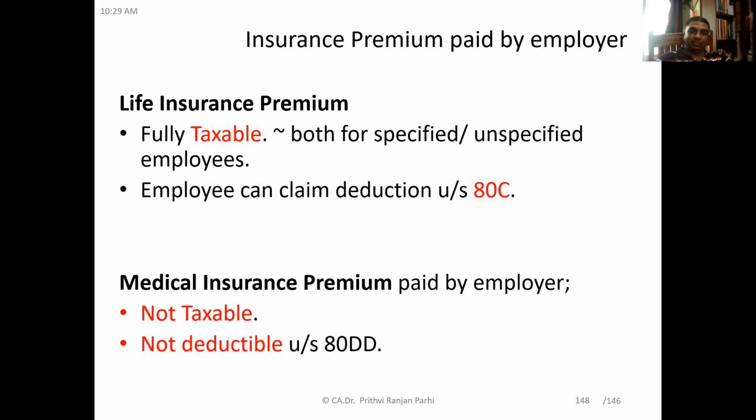Is it clear to you? For example, let us say your life insurance premium is paid by your employer. Your company is paying your life insurance premium. It will be included in your salary. It is a taxable perquisite. You are getting a benefit because you should have paid your life insurance premium.